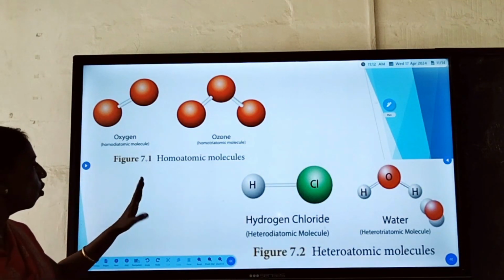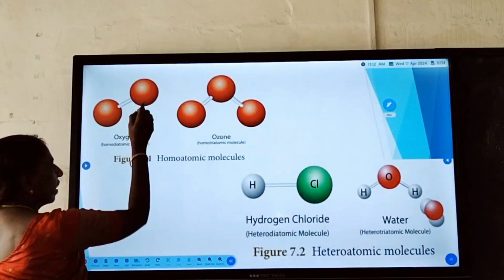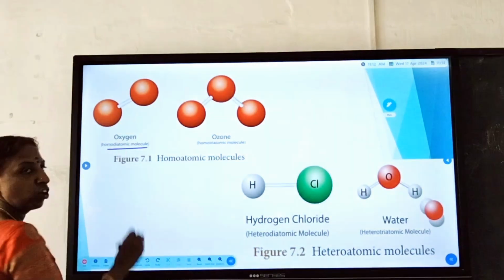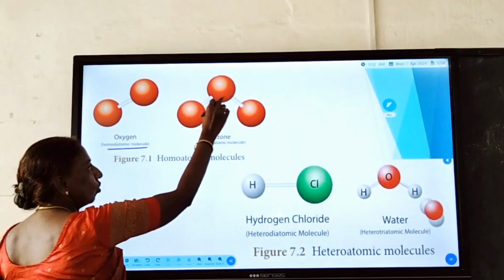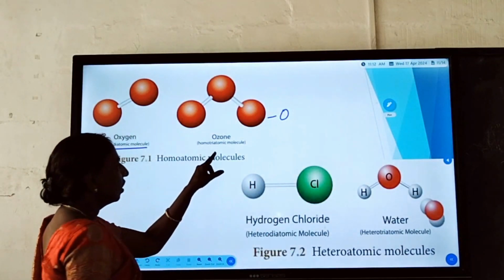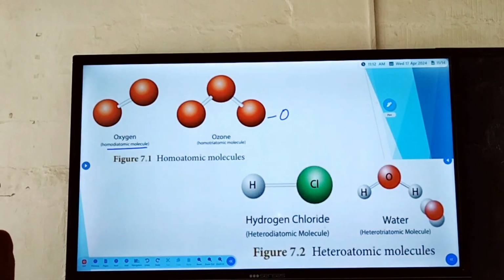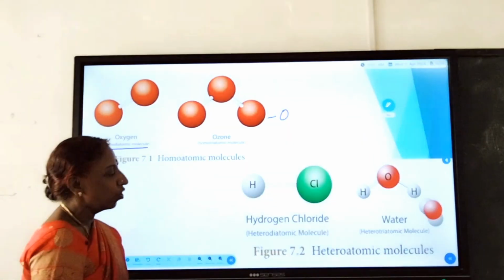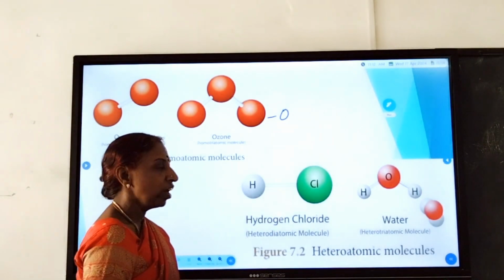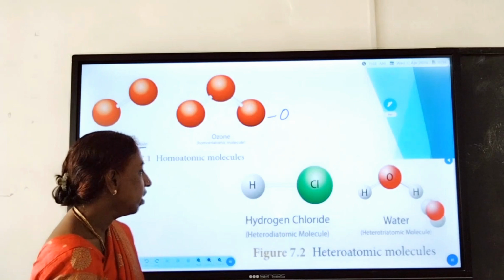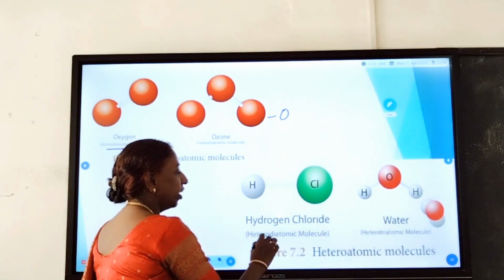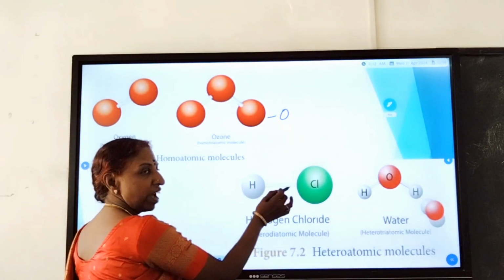So for example, homoatomic molecule, first oxygen. Oxygen consists of 2 atoms, so you call this a homodiatomic molecule. In ozone, there are 3 atoms of oxygen present, so you call this a homotriatomic molecule. Coming to the example for a heterodiatomic molecule, here 2 different atoms are there, one is hydrogen and another one is chlorine. So hydrogen and chlorine give a heterodiatomic molecule because different atoms are there.